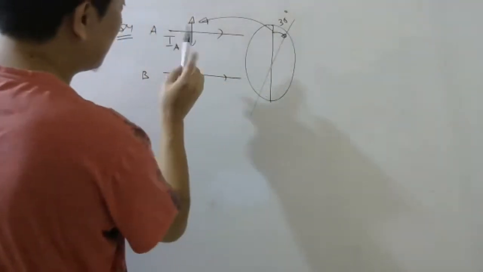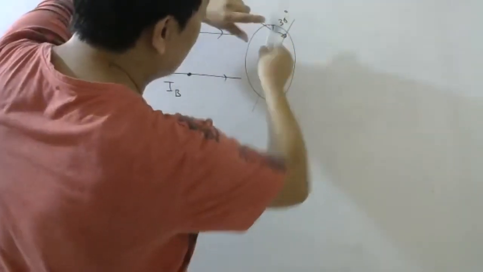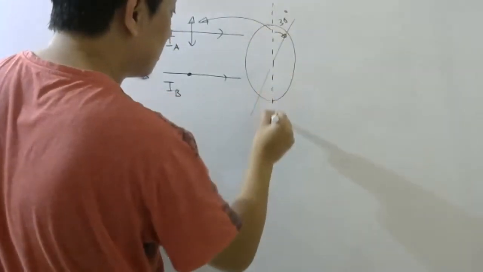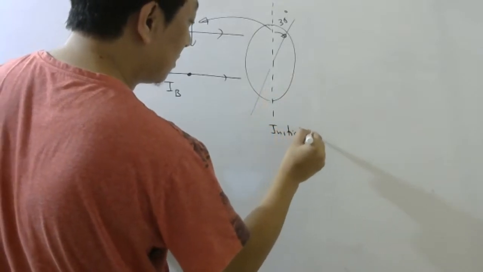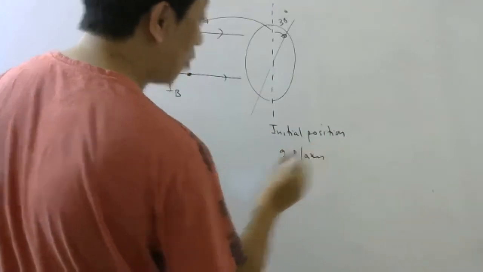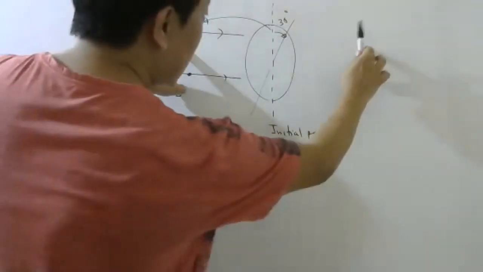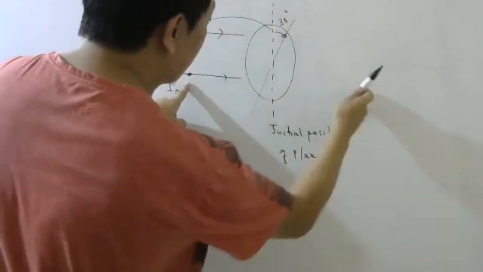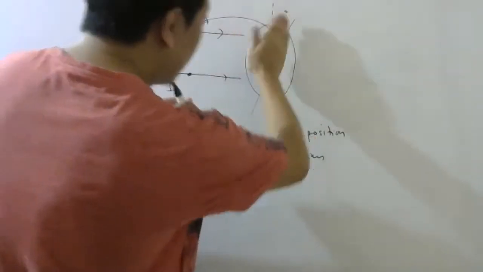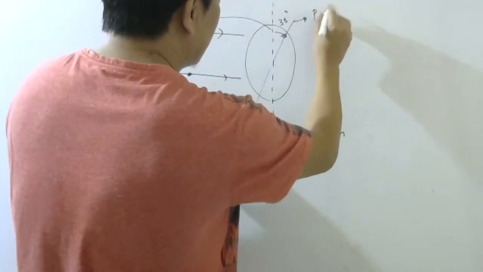So you can see with this oscillation, what angle it makes with the pass axis after you rotate the pass axis. This is the initial position of the pass axis. How do I know initially it was like this? Because they told us this intensity was maximum and this intensity was zero when it comes out. So it must be perpendicular to this but parallel to this. From here, 30 degree rotation. So this is the position of the pass axis now.